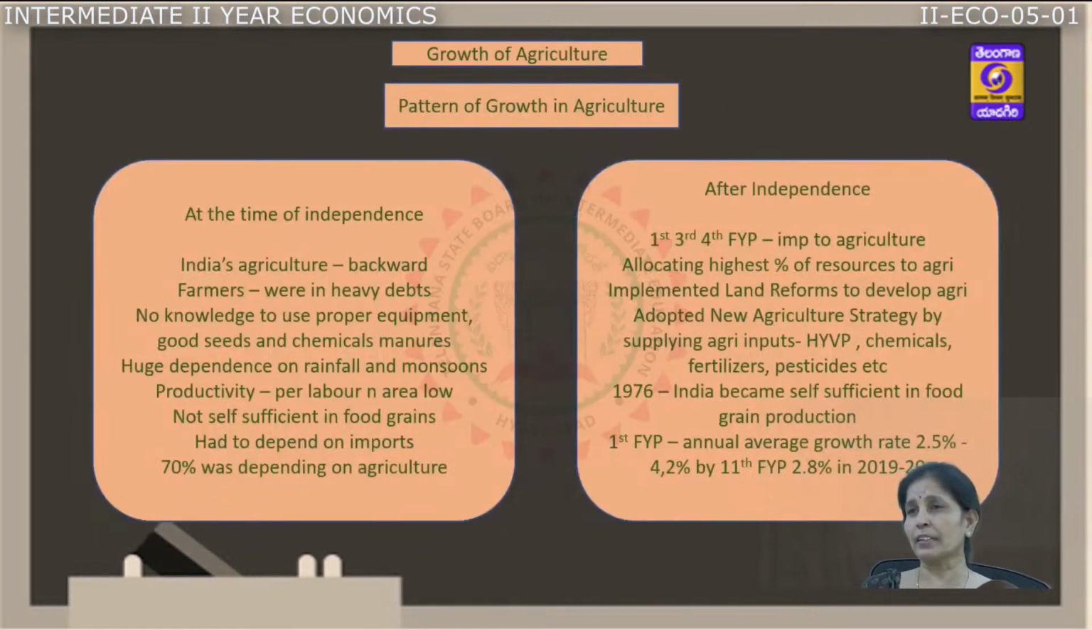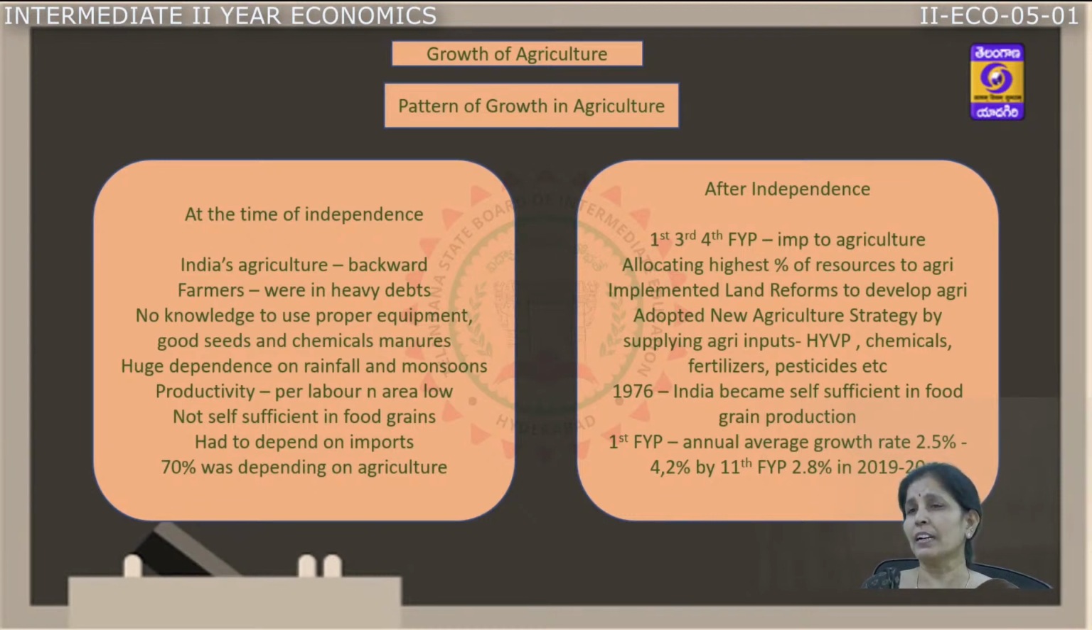Let us go with the next topic, the growth of agriculture. What is the pattern of growth in agriculture? How was agriculture in the British period and how is it at present? When we go back to 1950, the time of independence, our agriculture sector was very backward. We were ruled by the Britishers. They commercialized our agriculture sector. They developed those areas which could make commercial benefit for them, and our farmers were in heavy debt.